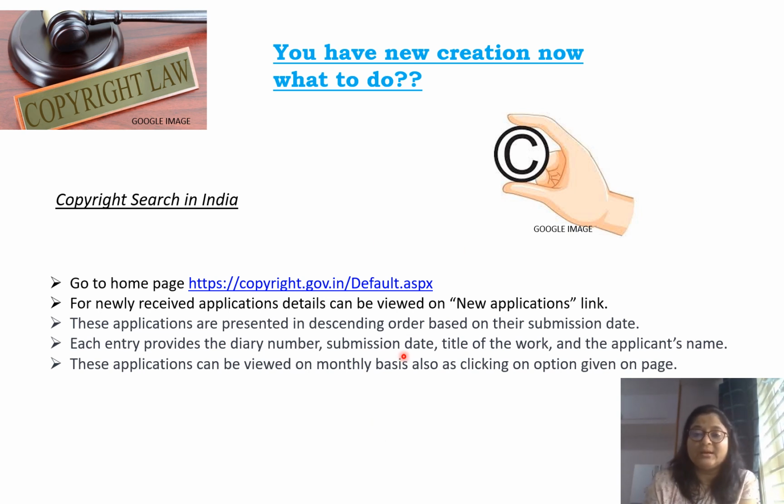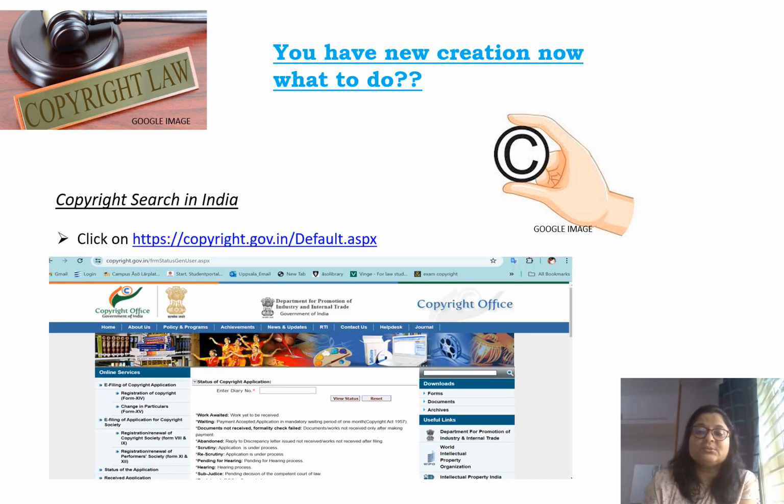In the next slide, I will explain each step in detail. See, first when you go to this link copyright.gov.in, this page will come. You have to remember which link you have to go to. Never confuse it: for copyright, which is intellectual property right, you don't go to ipindia.gov.in. You have to go to this particular website which is dedicated to copyright only.